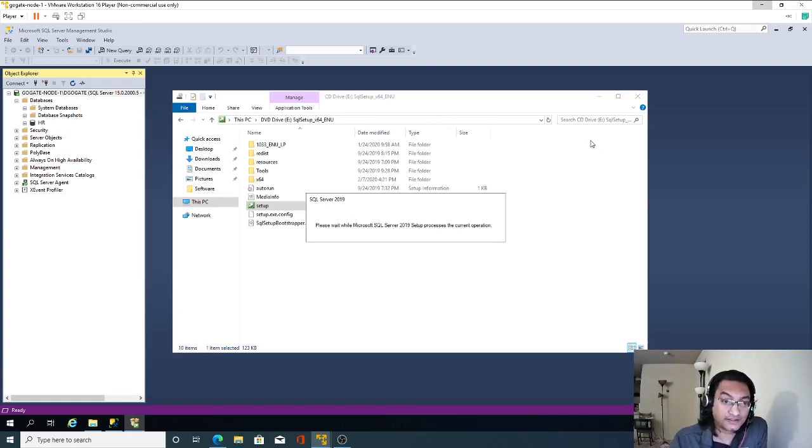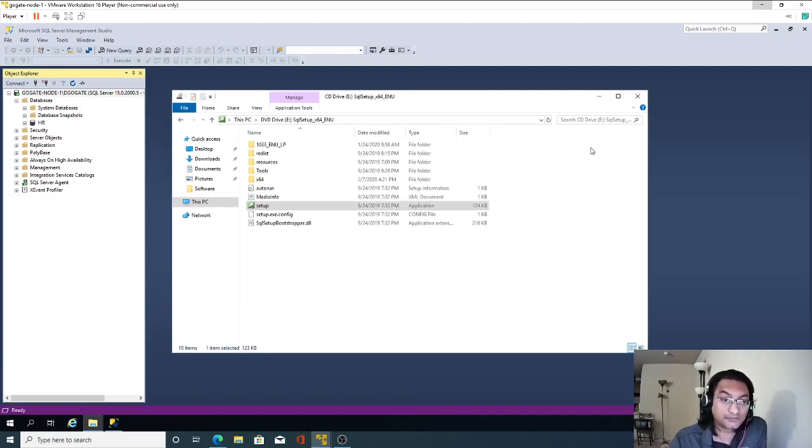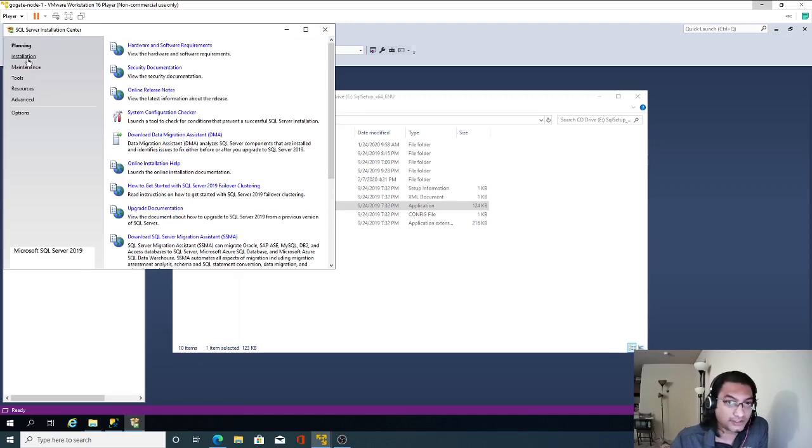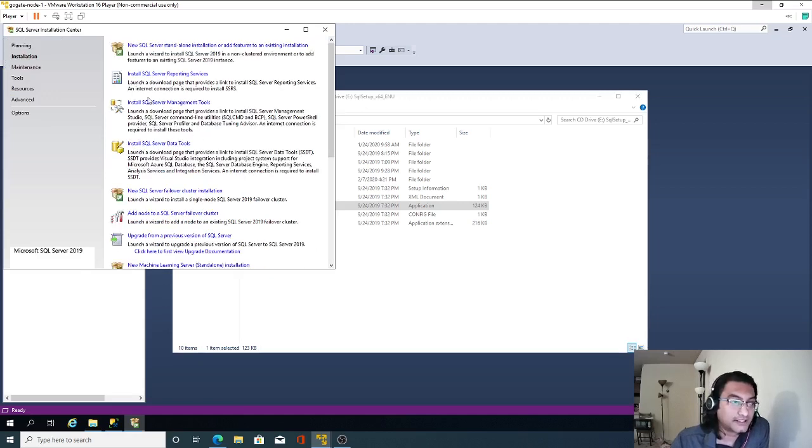And we are supposed to install SQL Server Reporting Services. If I go to the installation tab, here is the entry for SQL Server Reporting Services. But look at this. What it says is an internet connection is required to install SSRS. Now, if you look at my VM, it's not connected to internet.